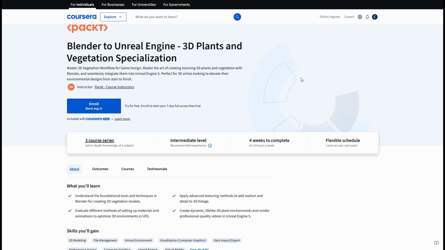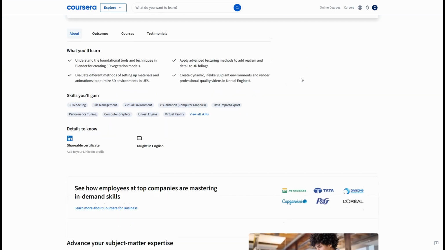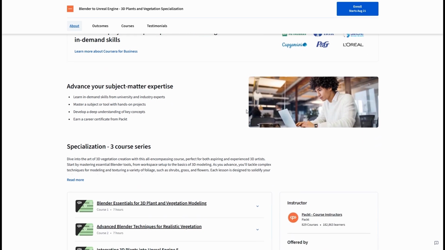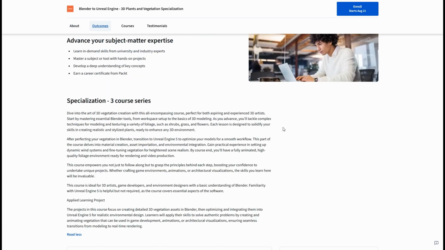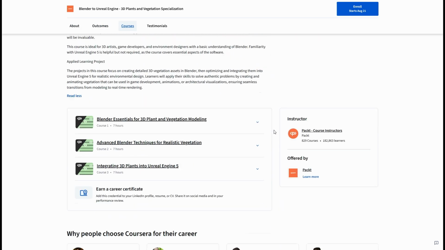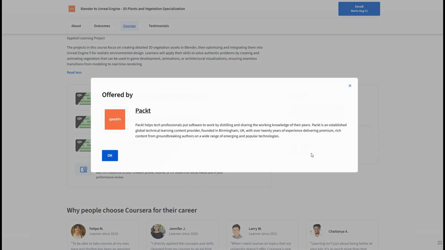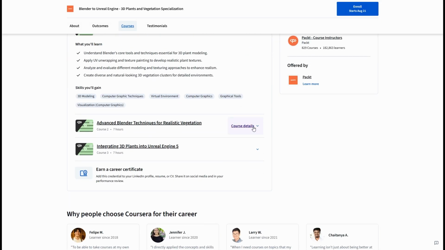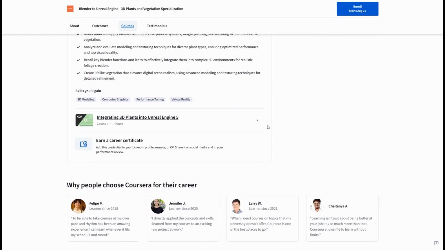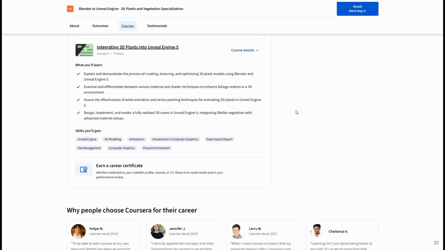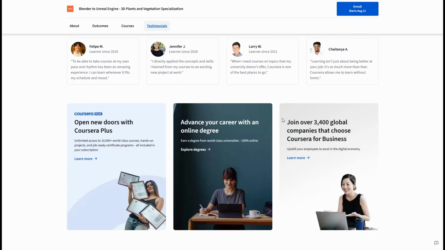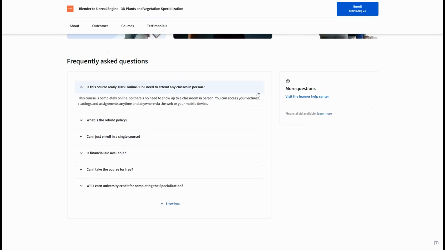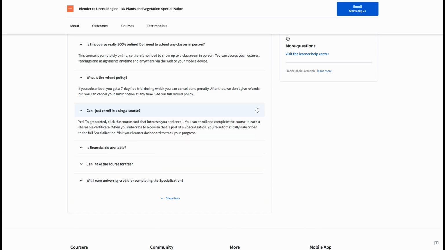7. Blender to Unreal Engine 3D Plants and Vegetation. Packed. Environment artists will appreciate this vegetation-focused track. Model foliage in Blender, texture for realism, optimize materials/animations, and integrate everything into UE5. It covers shrubs, grasses, flowers, and scene setup for lifelike results. Beyond asset creation, you'll learn rendering and workflow choices that keep performance high while maintaining visual quality, key for large outdoor levels and open-world vibes.